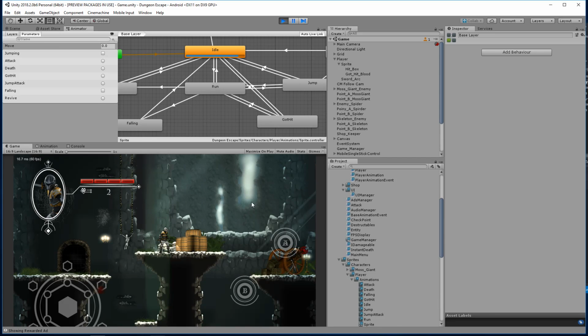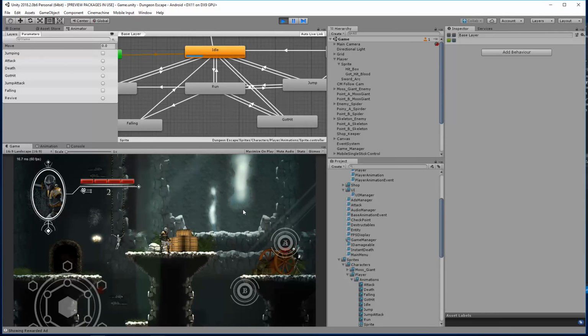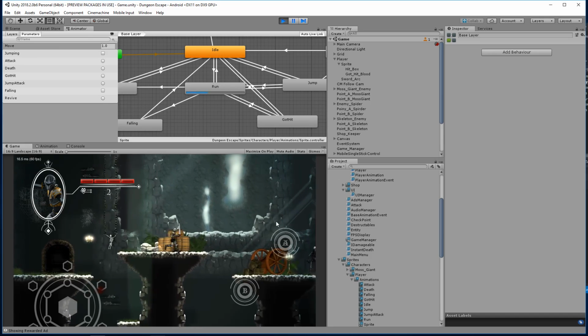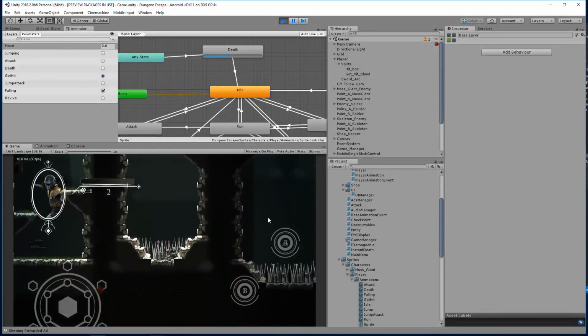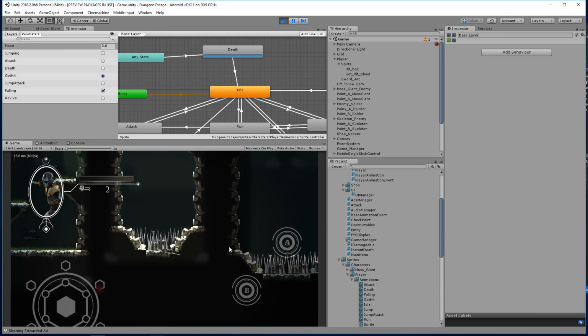So that looked like it worked perfectly, and then here we are. Now, something did damage me, and I don't know what that was. So I was going to just test that out again. So here I am at this checkpoint. I'm going to die again. Oh, interesting. So it didn't re-trigger the death or the game over screen. So it looks like we have a few bugs here we need to fix.